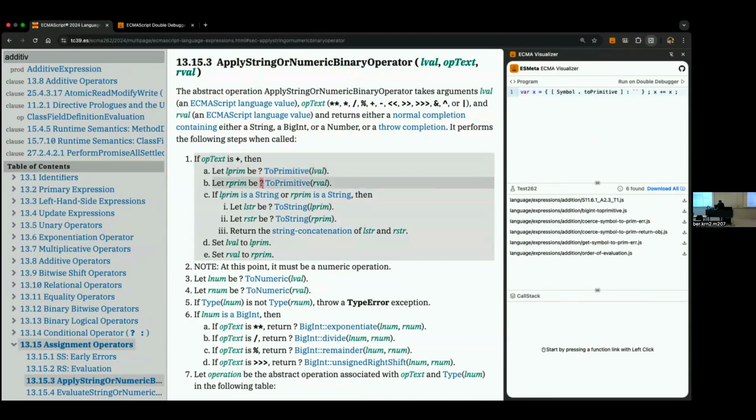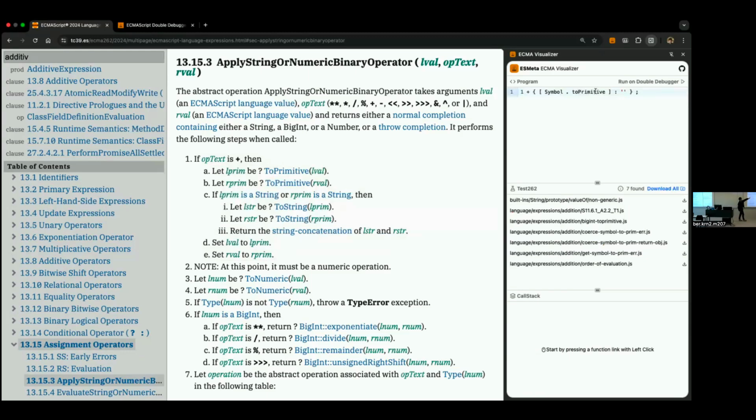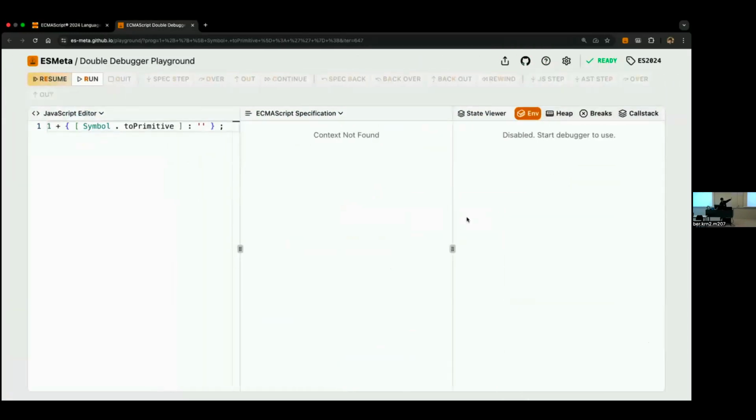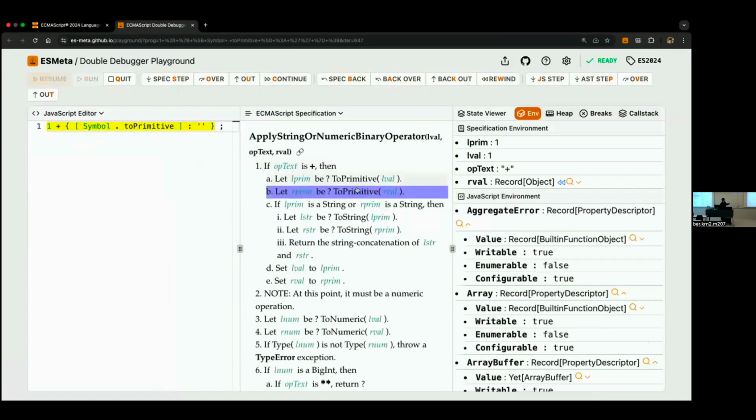For example, let's click here and you can see this program. Now if you want to interactively execute that small JavaScript program, you can click on run on double debugger at this point. Then you can see this double debugger, an interactive debugger. Now, if you click the resume button, it directly goes to the specification part you want to understand.